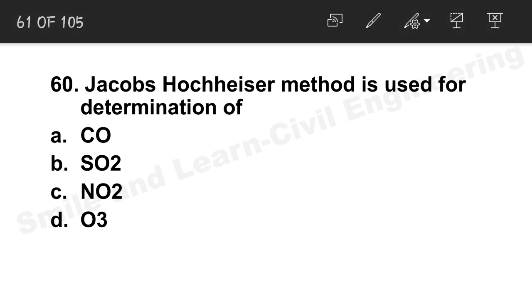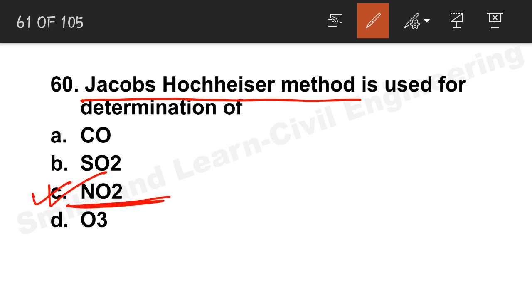Jacob-Hochheiser method. What is the Jacob-Hochheiser method? It determines the nitrogen content, or NO2, nitrogen dioxide. This method will determine nitrogen dioxide.